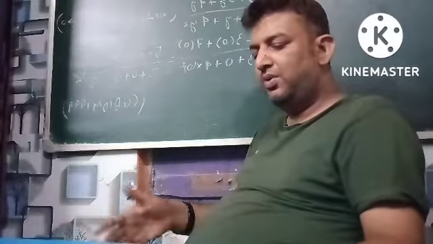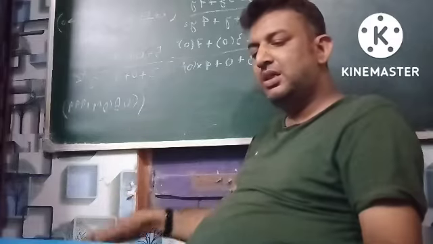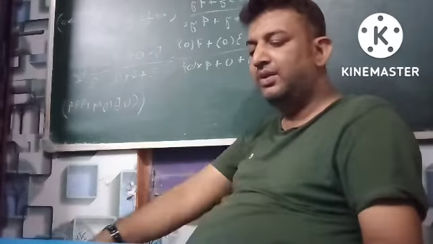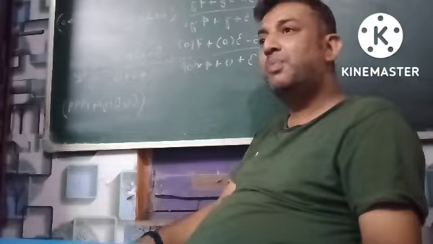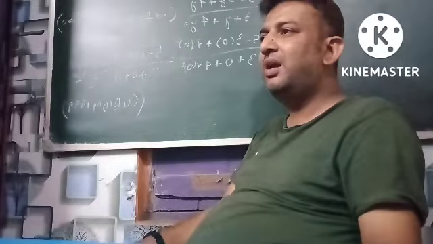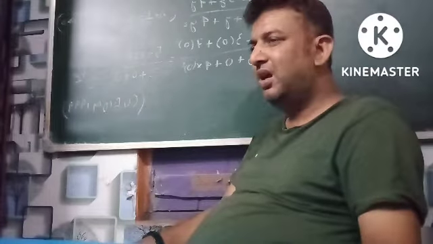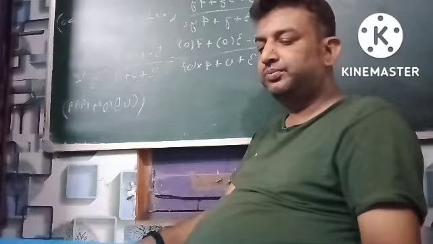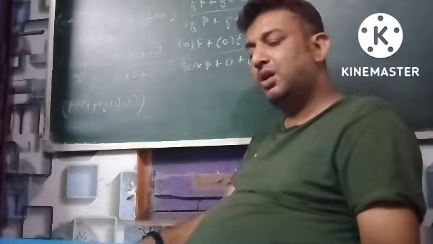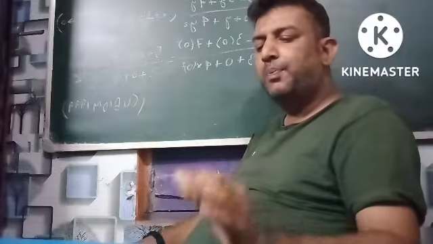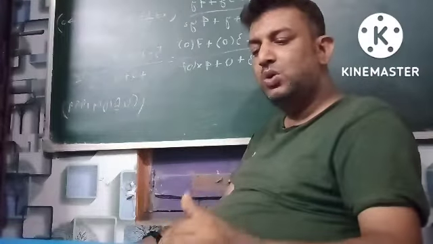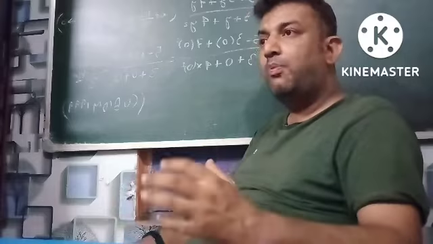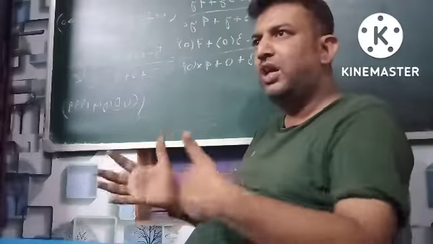I have discussed 7 differences. Now one difference is still left. That is purpose. What is the purpose behind the accounting and what is the purpose behind the auditing? Kindly listen to me, all of you. The purpose of accounting is to show the performance, profitability, and the financial position of an organization.